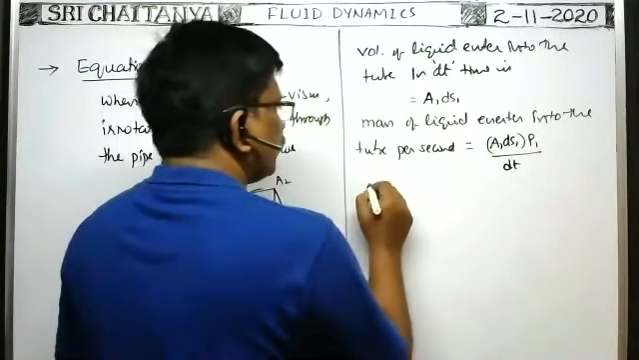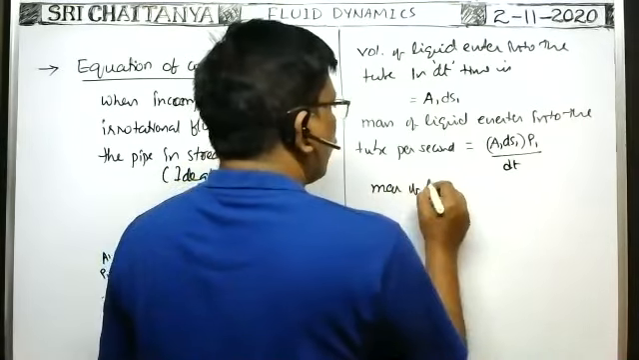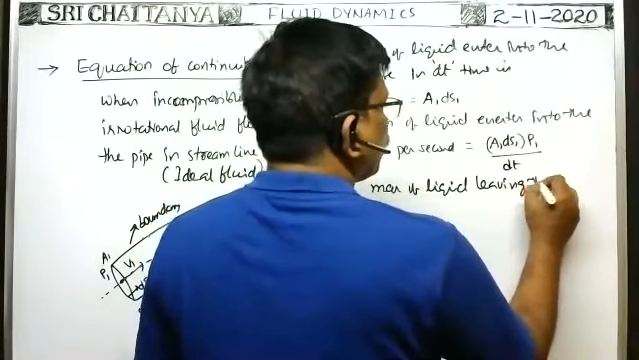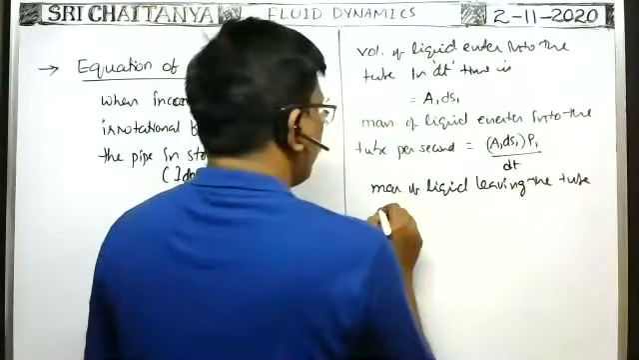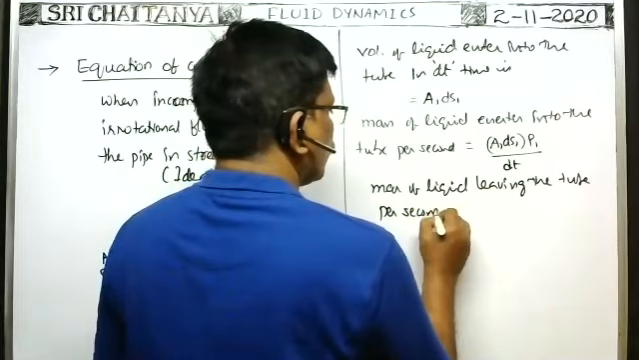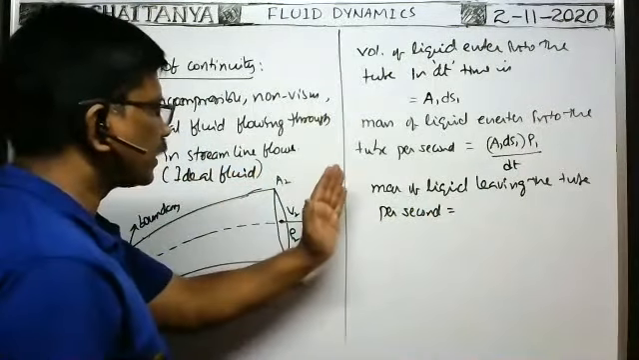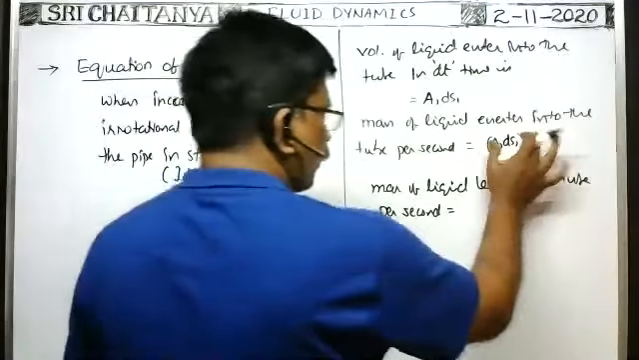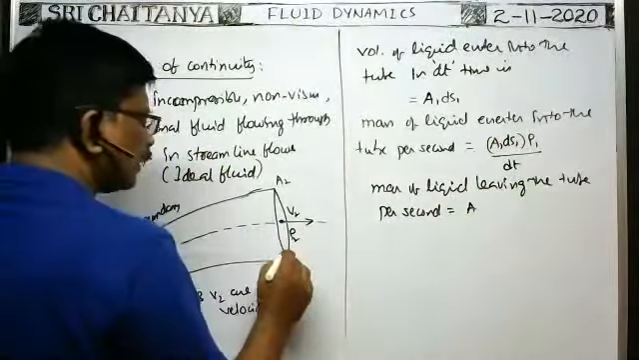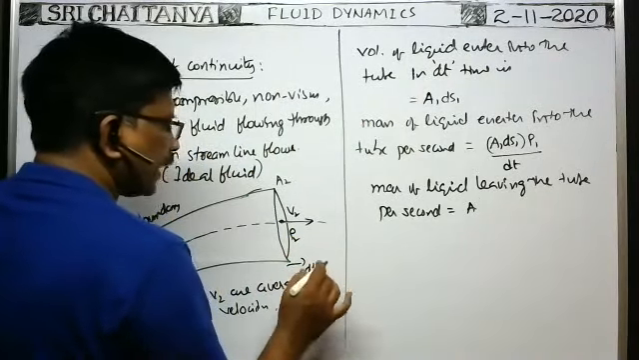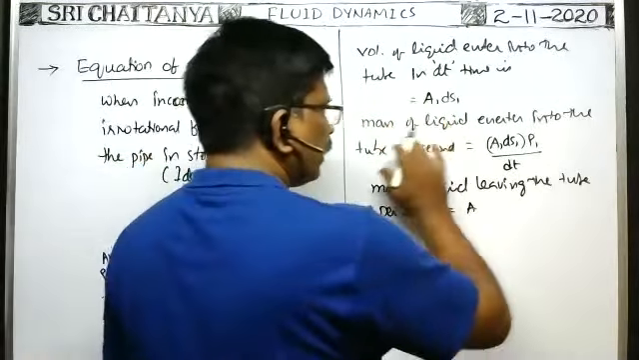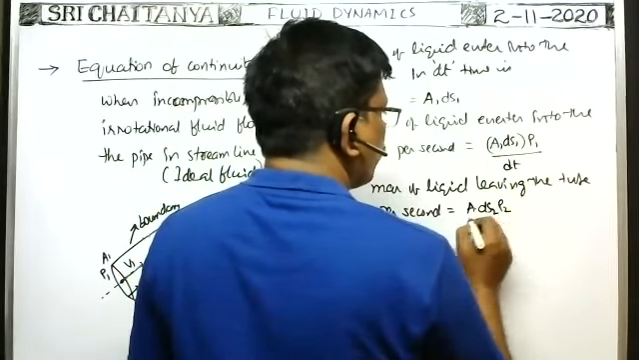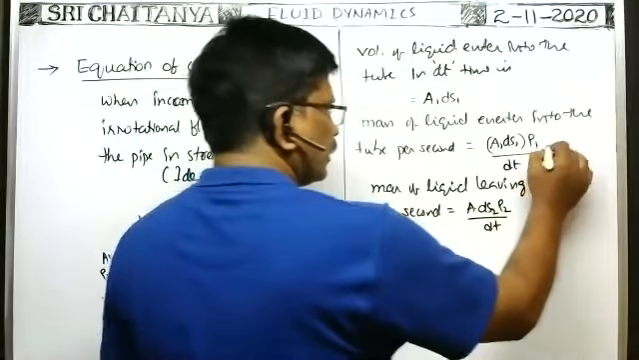Okay. Similarly, mass of liquid leaving the tube per second is what? Average velocity v2, area of cross section A2, density ρ2. So by this formula only you write. Here also the same amount in the same time dt seconds. What is the mass of the liquid leaving the tube per second? So A2 into ds2 into ρ2 by dt. Okay, this is equation 1.